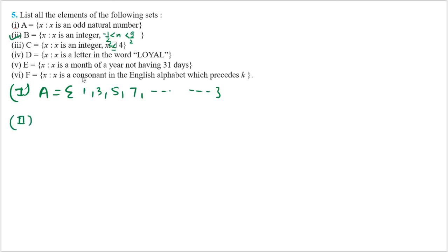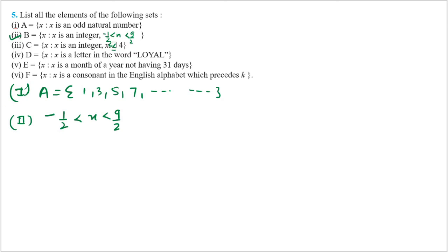Second part. How to do the second part? It is mentioned here, x is such that x is an integer which is lying between minus 1 by 2 to 9 by 2. So there are many integers lying between minus 1 by 2 and 9 by 2. So let me write.